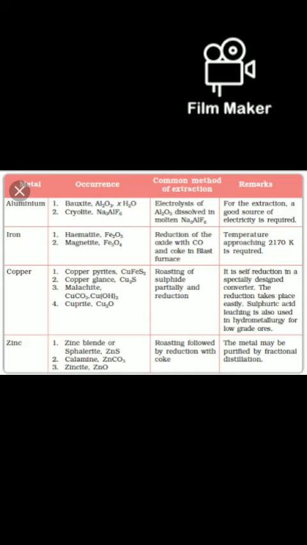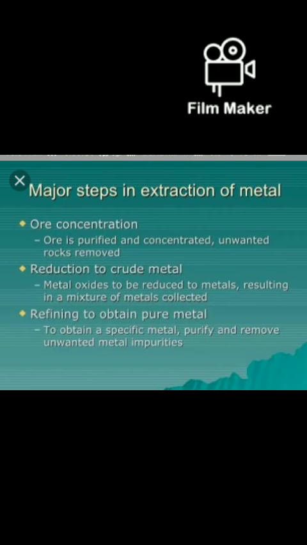In the next table, there are the same metals with their important ores, and after that in a third row there are methods. By using those methods we can extract the metal from the ore. But now we are not going to discuss these methods because these topics are coming after some time. So in this table there are a few methods: electrolysis is used for aluminium, reduction is used for iron, roasting is used for copper, and roasting followed by reduction for zinc.